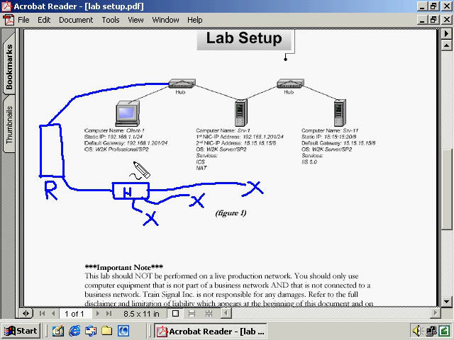Now, in addition to this network, I also have a second network hooked up that's running XP and 2003. So a little bit confusing. Let me explain what's going on here. This machine here is actually a server running Windows 2003, and it has 2 network cards. One's plugged into this hub here, and another one's plugged into this hub down here. Routing is turned on this machine, so it is able to forward information between this machine here, going through the router, through the hub, and these X's are 3 different machines that make up part of my Windows 2003 XP network.